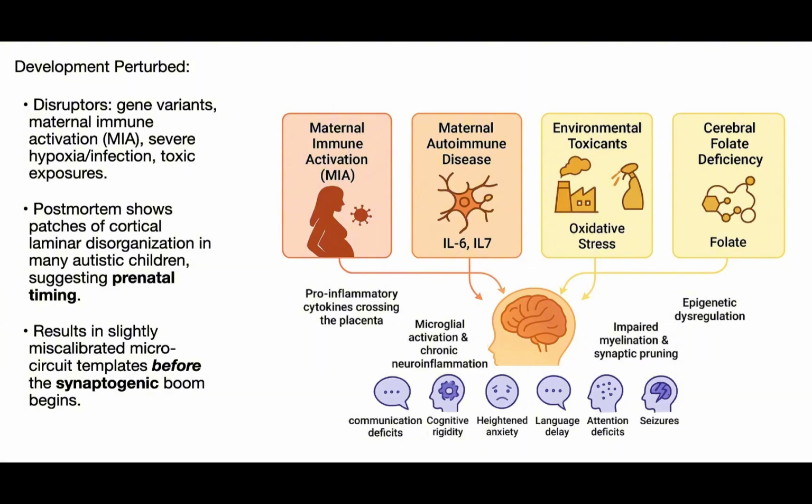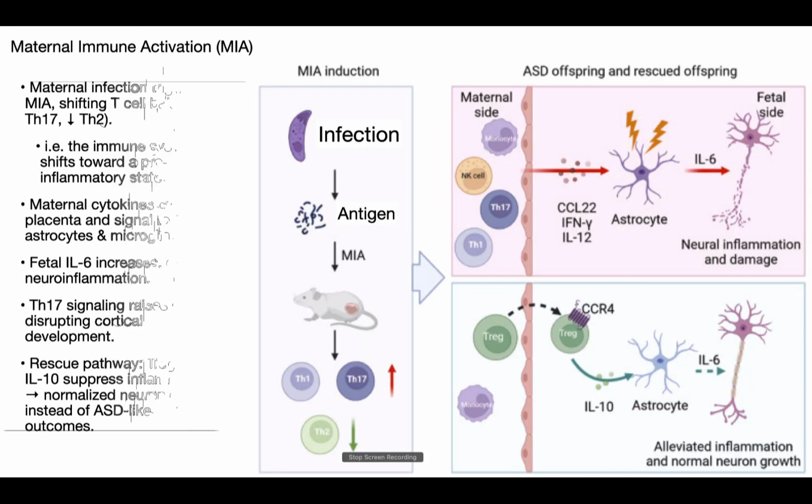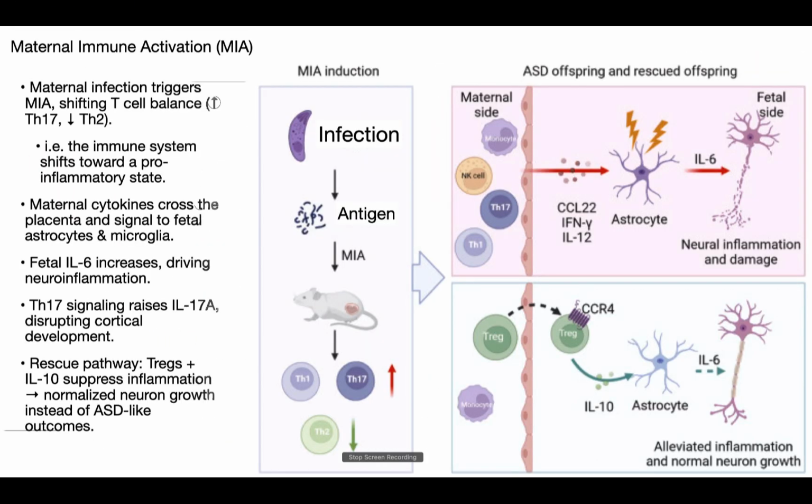Large population studies show that these conditions modestly increase the odds of autism, although the overall population risk remains low. Mechanistically, evidence from animal models, used cautiously to inform human inference, points to IL-6 and IL-17A signaling, microglial priming, and altered cortical development. The key practical takeaway is that treating fever and infection during pregnancy matters because untreated fever itself